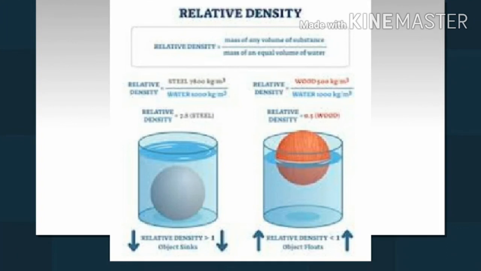Relative density: ratio of mass of any volume of the substance to the mass of an equal volume of water. Relative density is equal to density of substance upon density of water. Since the relative density is a ratio of similar quantities, it has no unit.